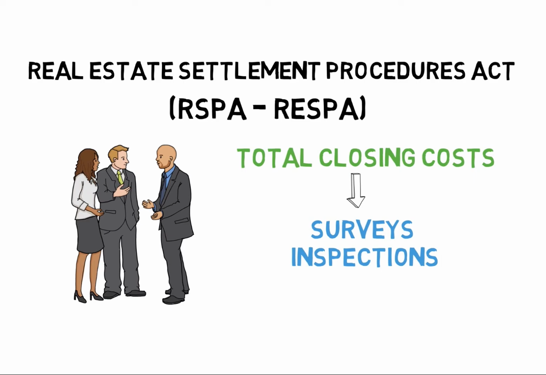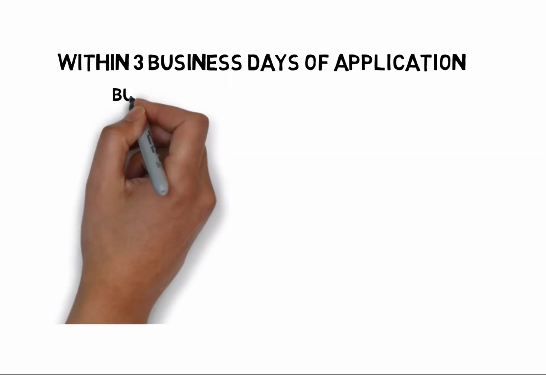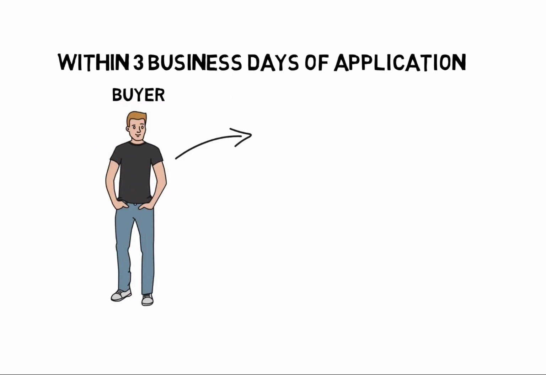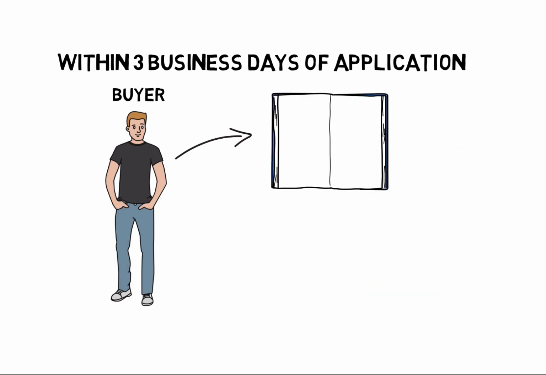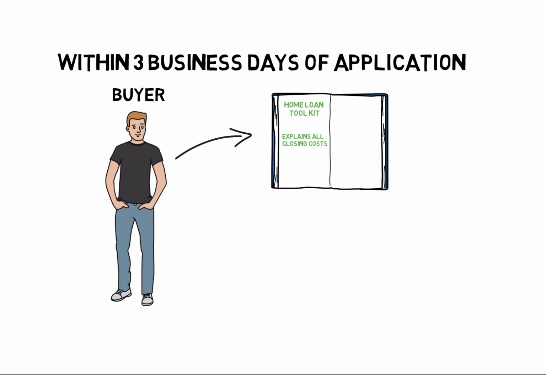The main idea is as follows. A borrower within 3 business days of a loan application is given what is called a home loan toolkit. This is a booklet that explains all of the closing cost. Also within 3 days of a loan application, the borrower must be given what's called a loan estimate.